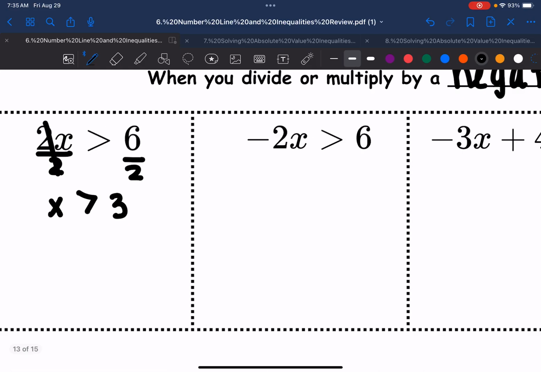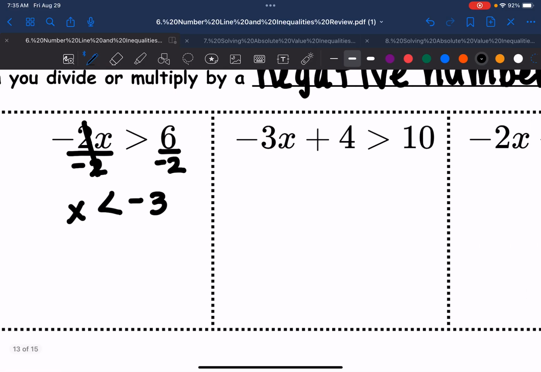The next one is very similar. I have something multiplying by x. I'm going to divide, but this time I'm dividing by a -2. Anytime that I divide by a negative, I change the sign. So this cancels, I'm left with x. Flip your symbol, and 6 divided by -2 is -3.